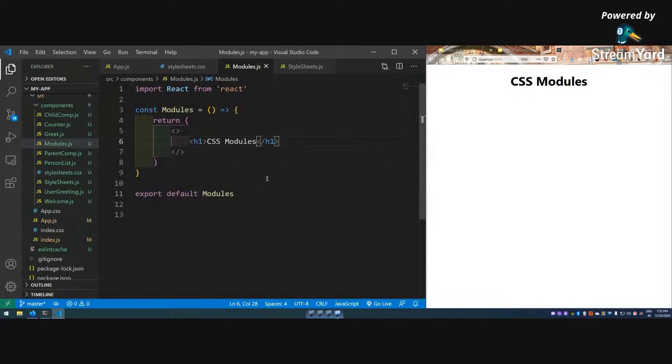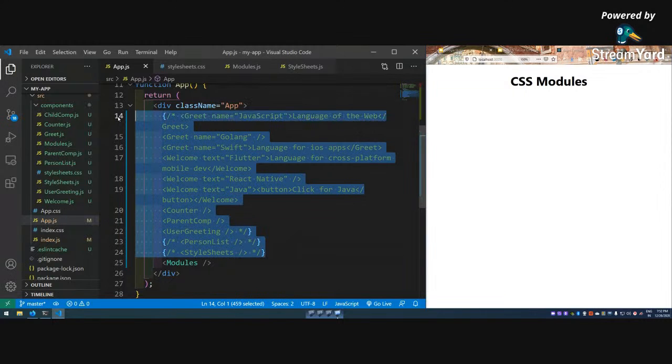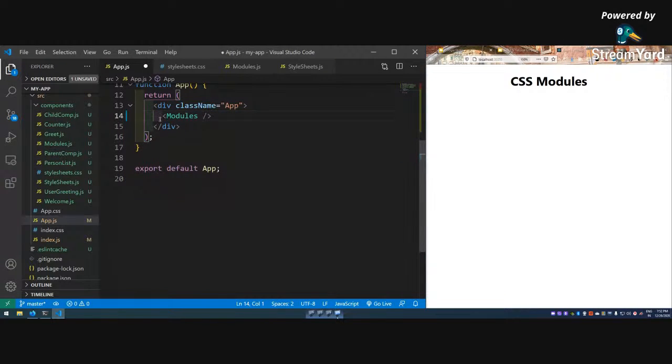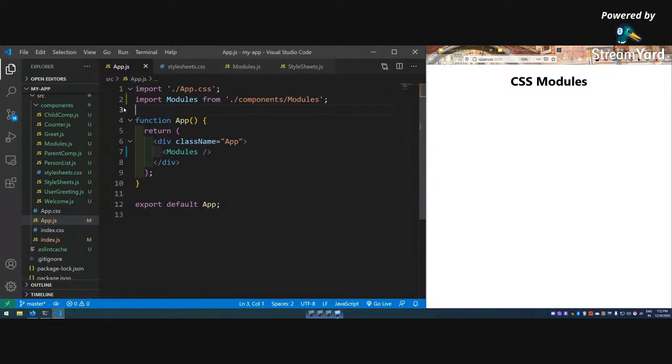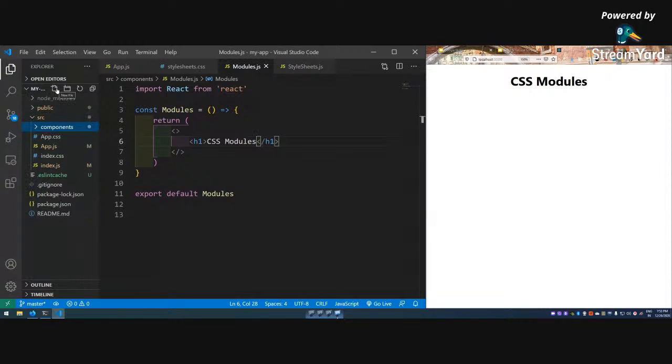So how to create these modules? The modules are generally created by having style sheets, then dot module.